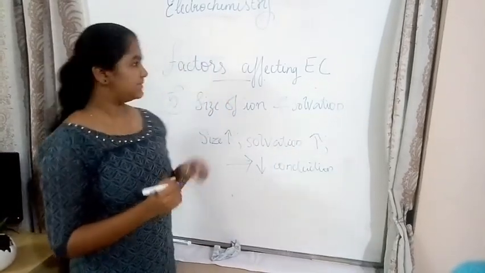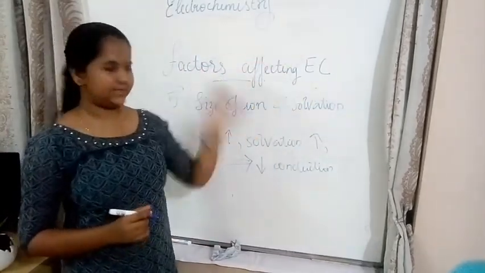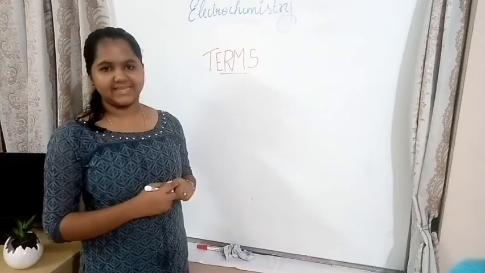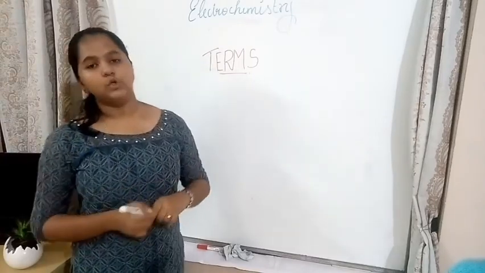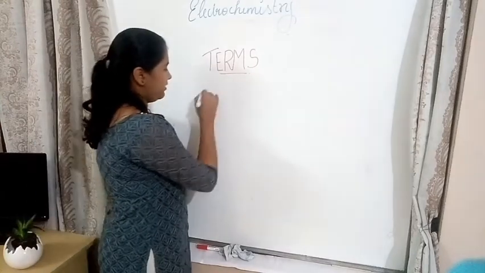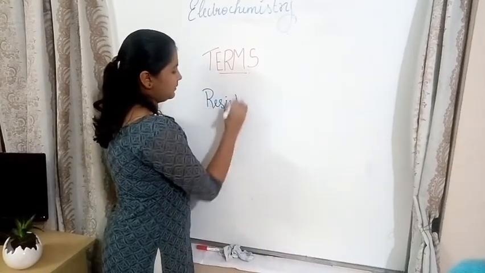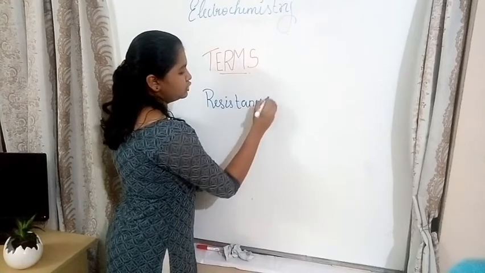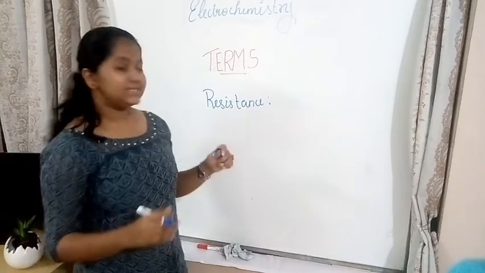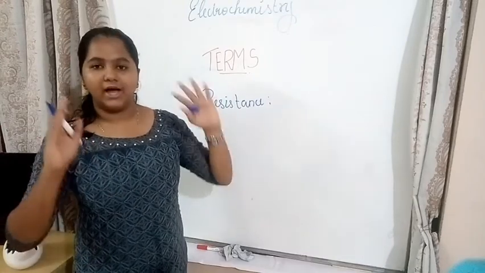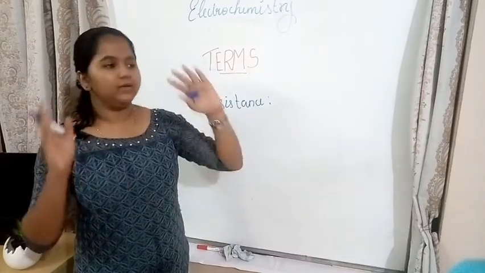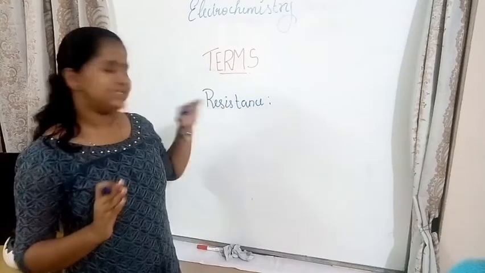So now we finished about the factors affecting electrolytic conduction. Now we will be discussing the important terms that come under electrolytic conduction. The first one is resistance. So what is resistance? Resistance is the opposing force against the flow of electrons. Against conduction, the opposing force against conduction is known as resistance.